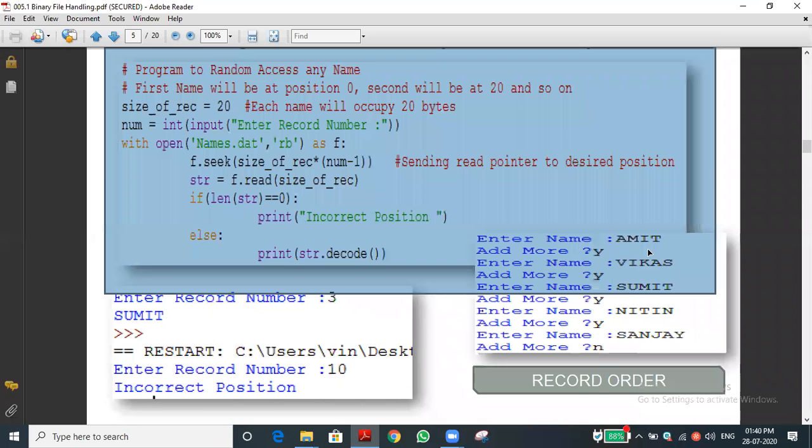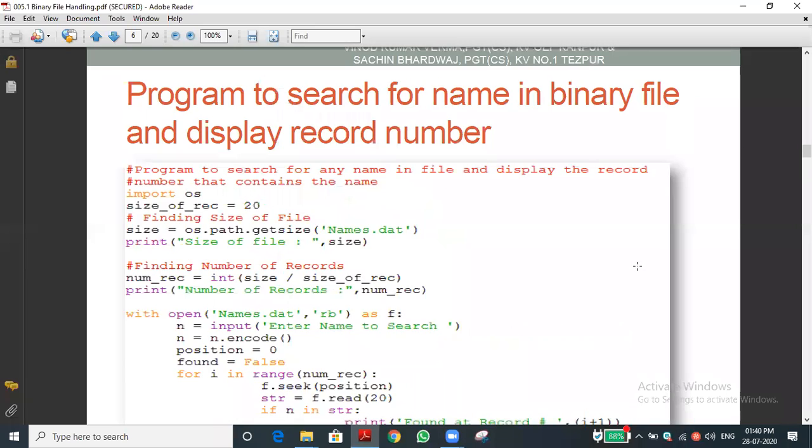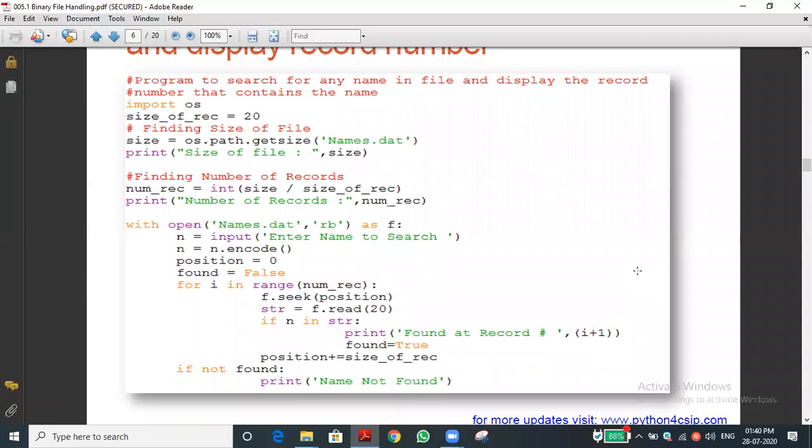Amit and 16 spaces, that is a total of 20 characters. So in Amit, the condition is false. If the condition is false, it won't go inside the if condition. Then you can see position equal to position plus size of record. That is, position plus equal to size of record means position equal to position plus size of record. What is the size of record?